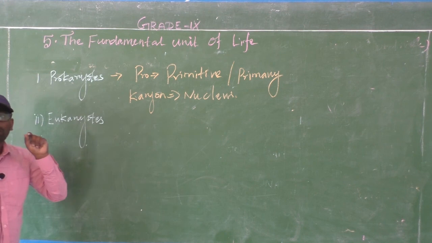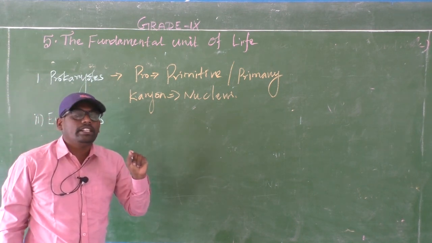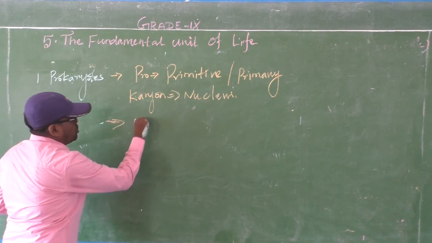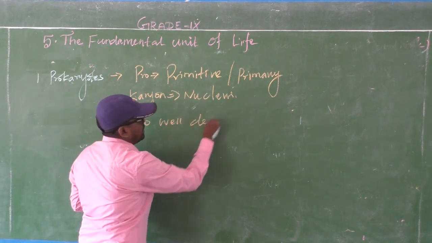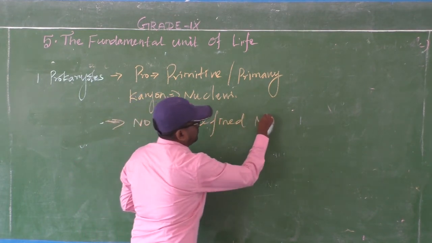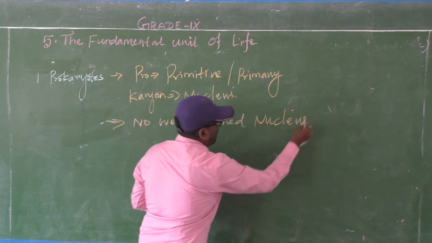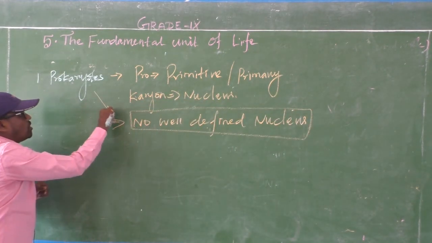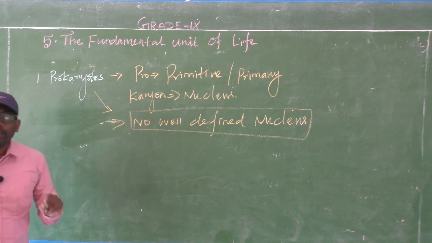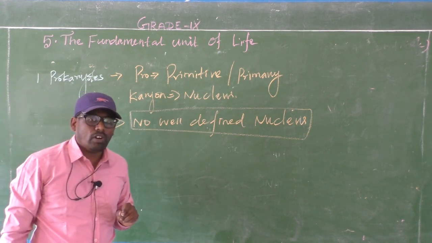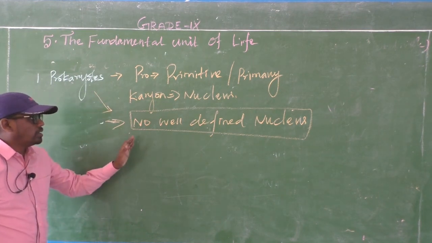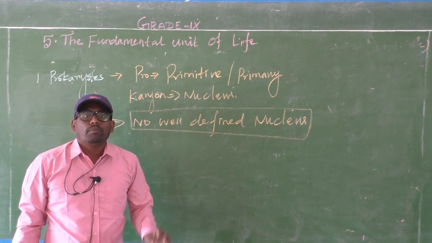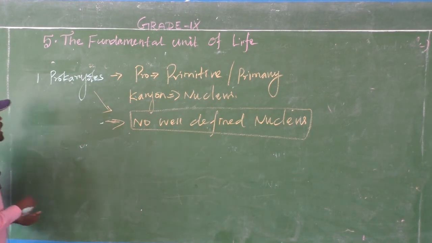So the meaning is there is no well-defined nucleus. The organism does not have a well-defined nucleus. That is called prokaryotes. A question will come as a very short answer: what is prokaryotes? The organism that does not have a well-defined nucleus is called prokaryotes.